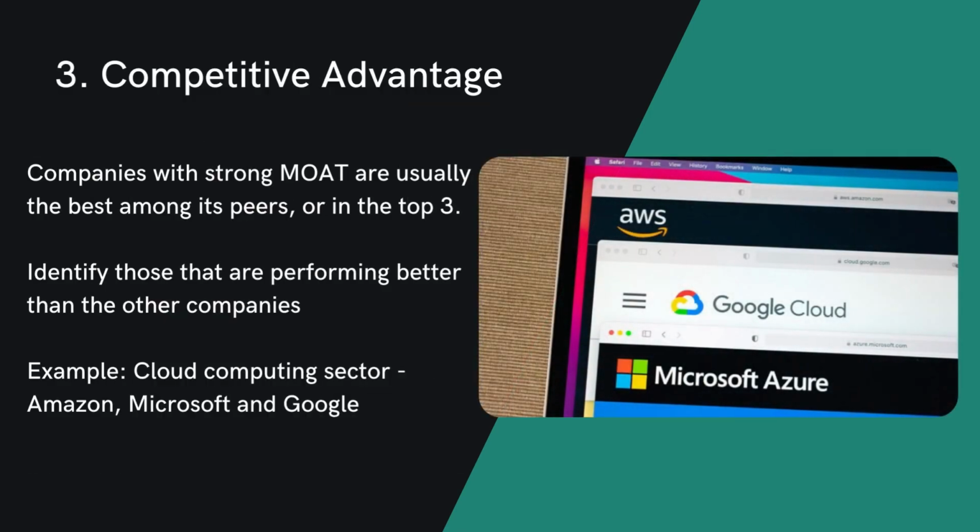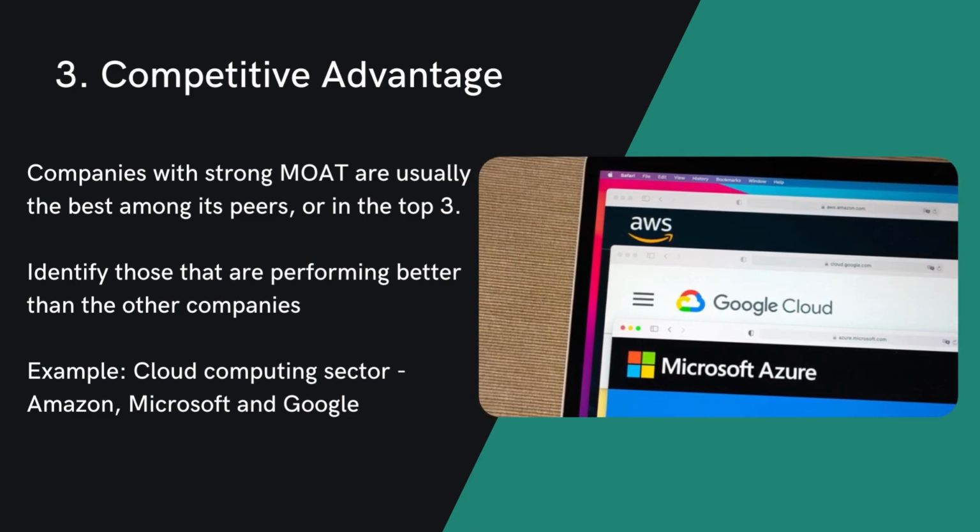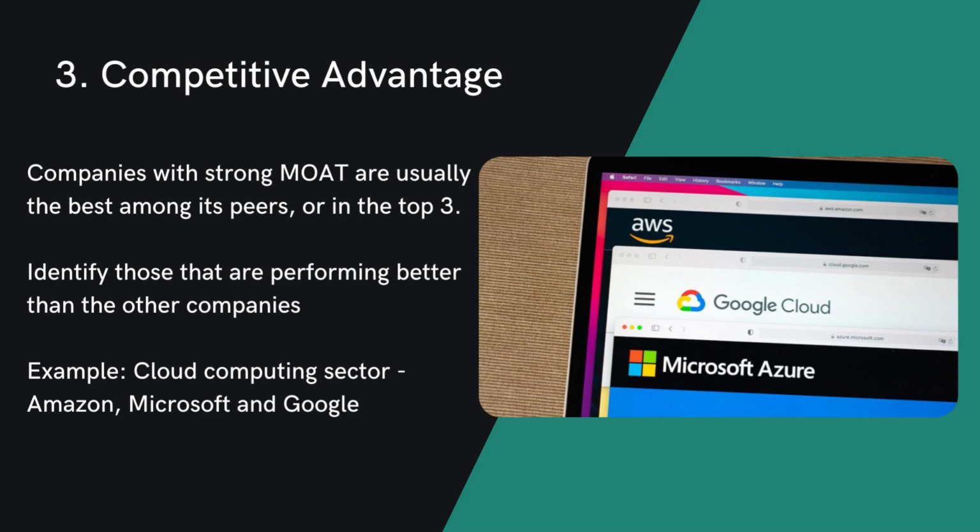Usually companies with strong moats are the best among its peers, or at least the top 3. So try to identify those that are performing better than the other companies. For example, in the cloud computing sector, the top 3 are Amazon, Microsoft, and Google.